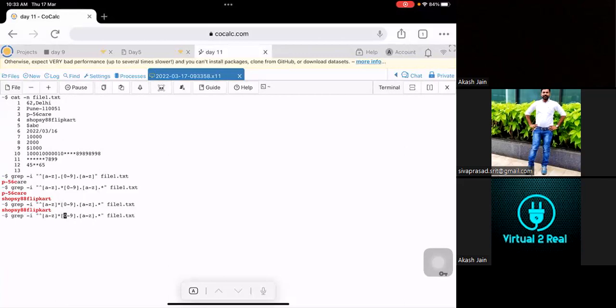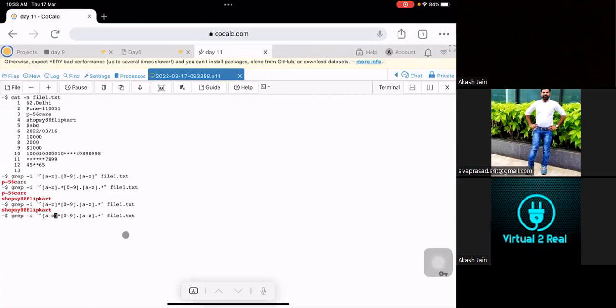What I have done here is, I've given A hyphen Z, and I want 0 or more occurrences of the same thing, so it will look only within this range. So all the other characters from Shopsy will get covered by the asterisk. Then after that, I have given some number, 0 to 9. And again, after the 8, I have given this dot and A to Z. Then the rest of the things remain the same.